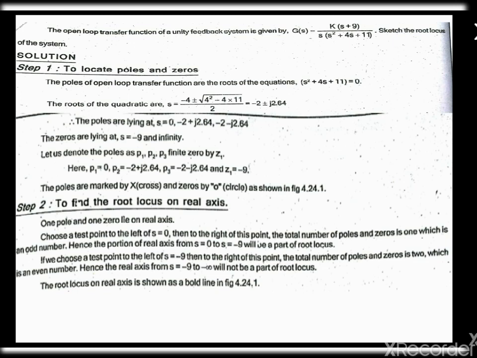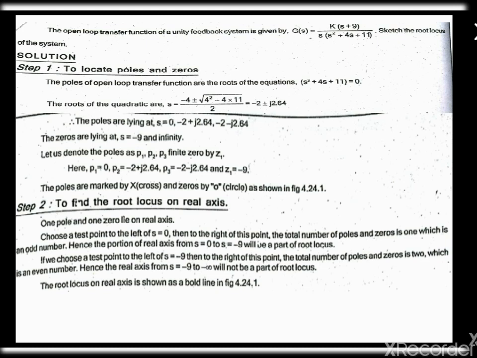Using this formula, we get -2 ± j2.64 as our roots, that is, the poles. The plus and minus give p2 and p3, and we already have s = 0 as one value.